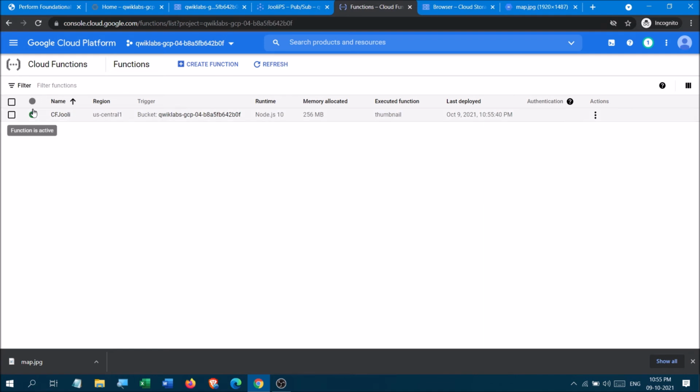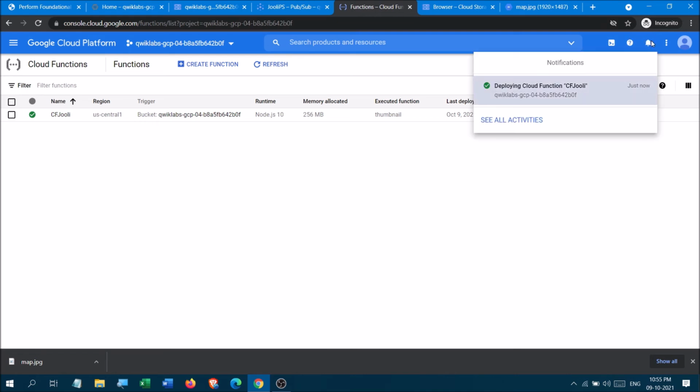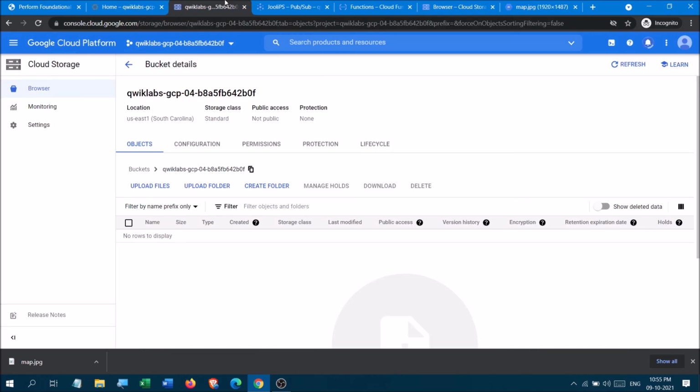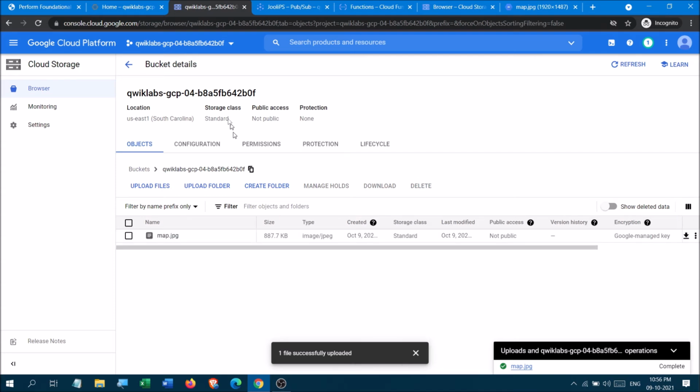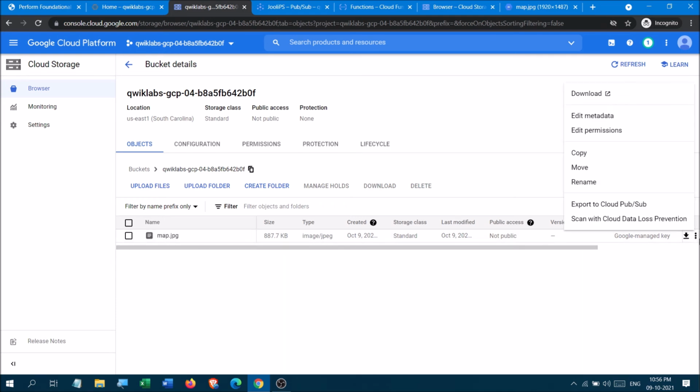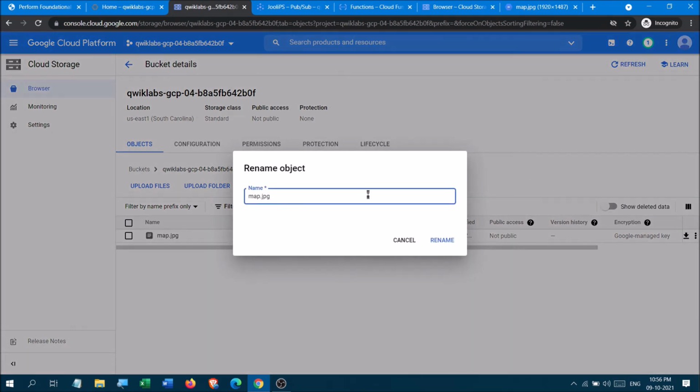Yes, our function has got deployed, and we can see in the notification part itself that the function has been deployed. Now I'll show what the magic is. You can drag and drop. Here you will see that the upload has started and has been properly uploaded. I dismiss this. Now I'll rename it. Instead of jpg you have to write png, and if you have written png, you have to write .jpg. I rename this.